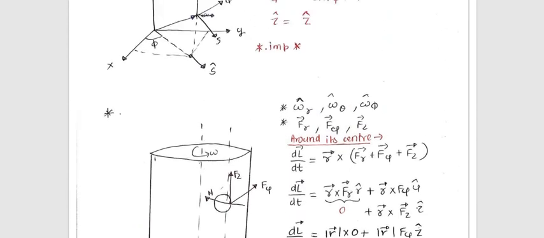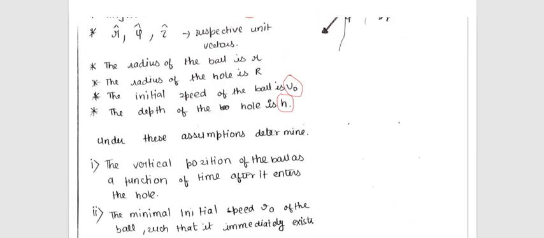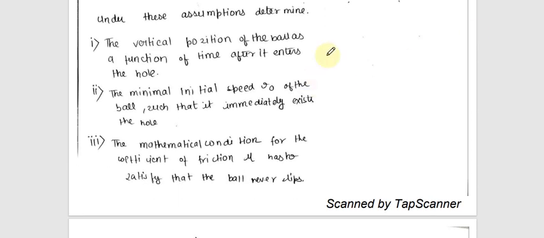Here I will just say that this is the height of the hole. Now we have to find the vertical position as a function of time. The minimum is v naught, so that it immediately exits the hole. And the mathematical condition on the coefficient of friction mu has to be found so that the ball never slips.